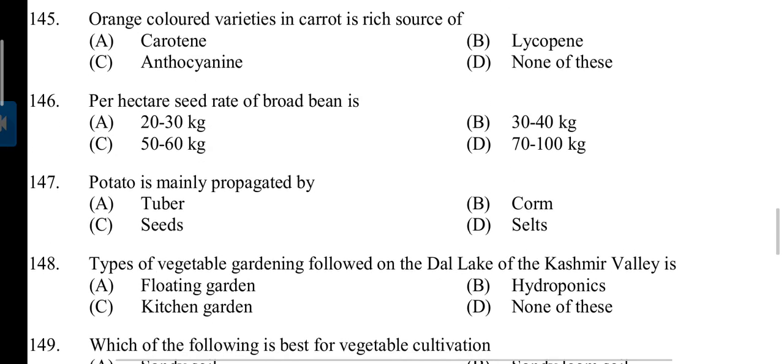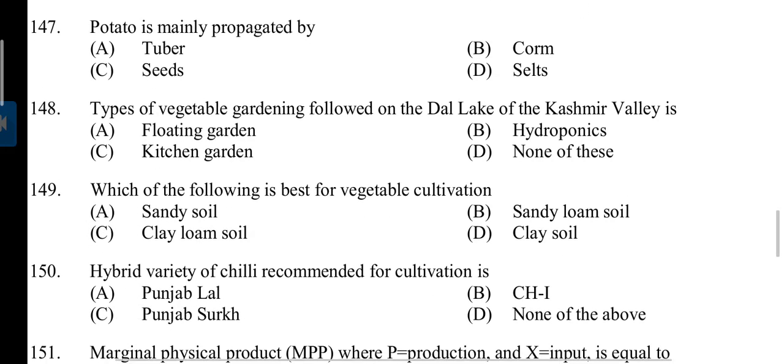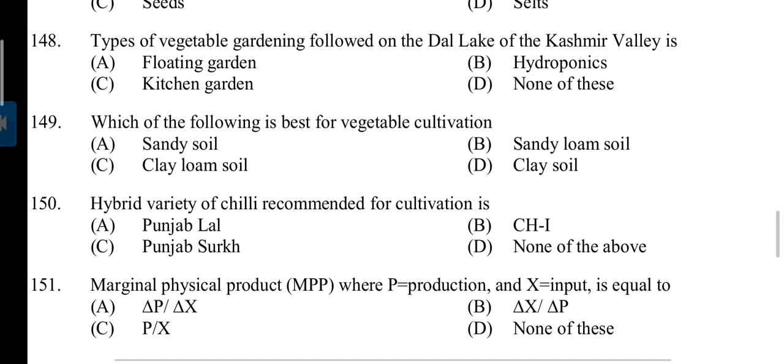145. Orange colored varieties in carrot are an enriched source of? Answer is A. Carotene. Per hectare seed rate of broad bean is? Answer is D. 70 to 100 kilogram. 147. Potato is mainly propagated by tuber. 148. The type of vegetable gardening followed on the Dal Lake of the Kashmir Valley is? Answer is A. Floating garden.